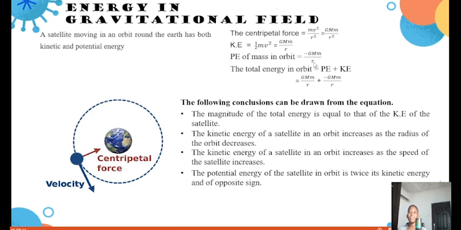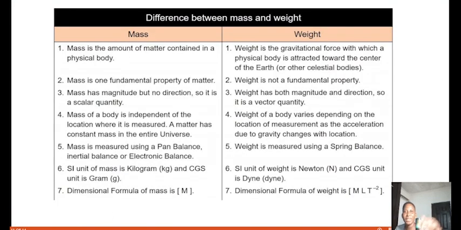So we can see that. So look at r is here. So kinetic energy will decrease as what? R is increasing. It's just as simple as that, because the r is actually in the denominator. PE here will be, if P is increasing, R will be decreasing. Same thing goes for the KE. If KE is increasing, the R also will be increasing. The kinetic energy of a satellite in an orbit increases as the speed of the satellite increases, while the potential energy of satellite in an orbit is twice its kinetic energy and of opposite sign. Please, these conclusions are very, very important.